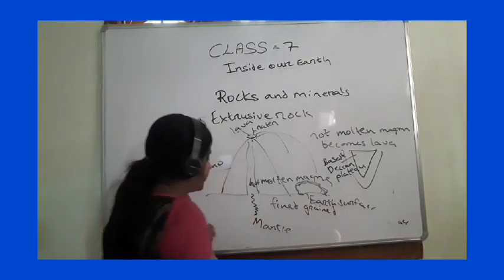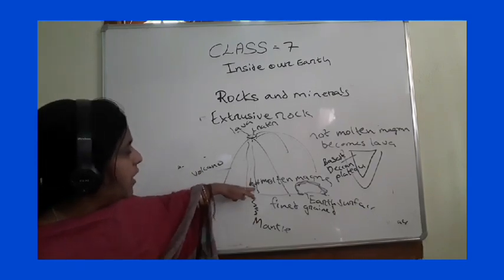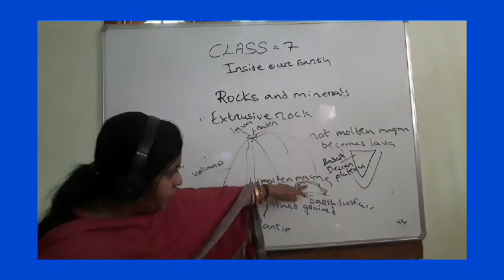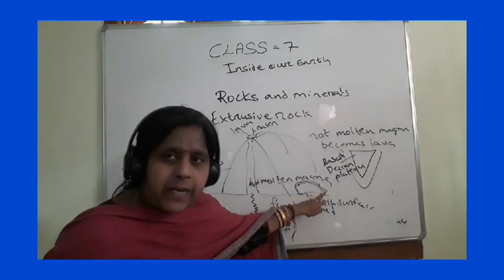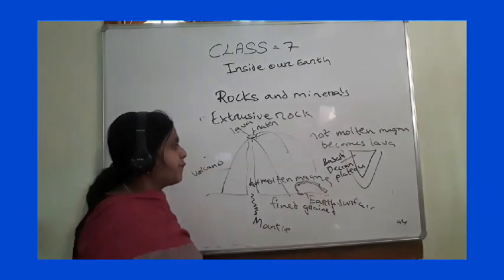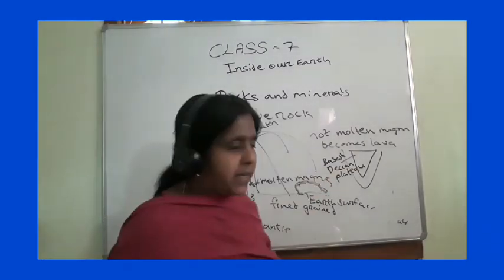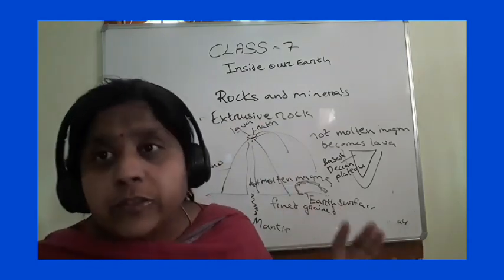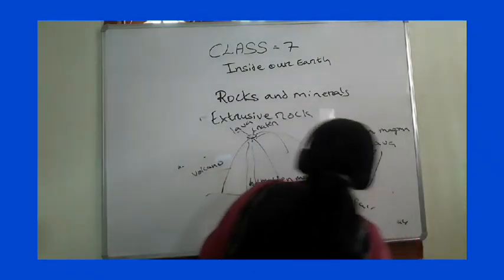This extrusive igneous rock: when this hot molten magma, children, comes to the earth surface from this crater, here it becomes lava. It flows down to the earth surface and becomes solidified and deposited. Cools down, solidifies and forms igneous rock. Extrusive igneous rock. This Deccan Plateau is made up of basalt, which is the extrusive igneous rock. Now we will read about intrusive igneous rock.